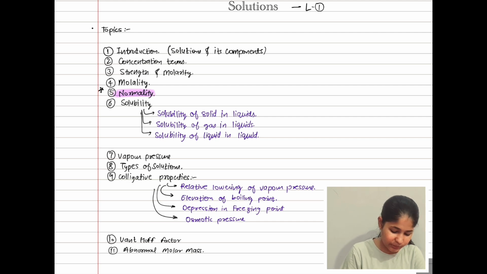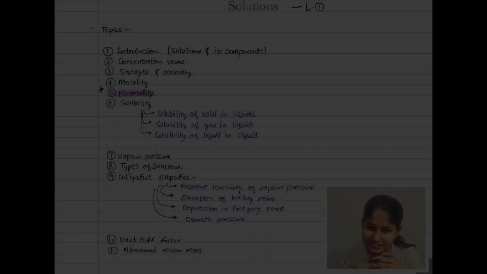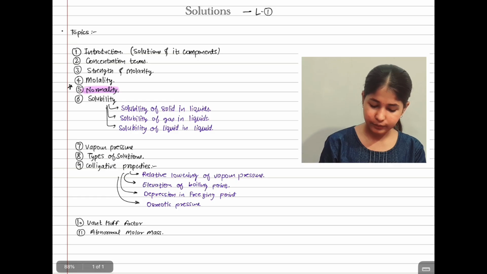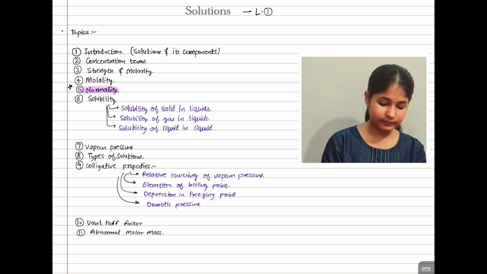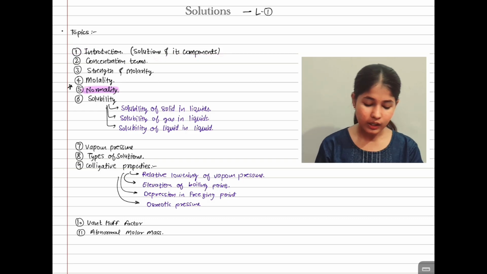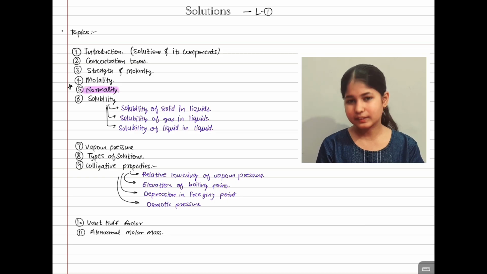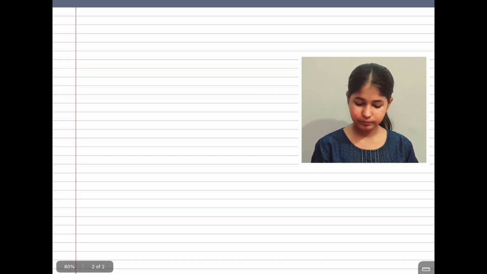So let's come to our next topic. Our next topic is going to be the components of solutions and what solutions are. We have already completed our previous topic in lecture number 1. In our next topic we are going to discuss the introduction of this chapter, that is, solutions and their components. You have the basic information of this chapter. Let's come to our next page.